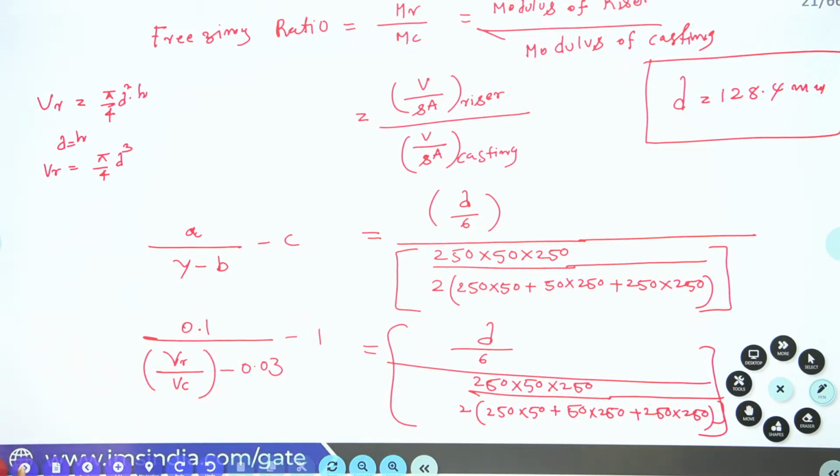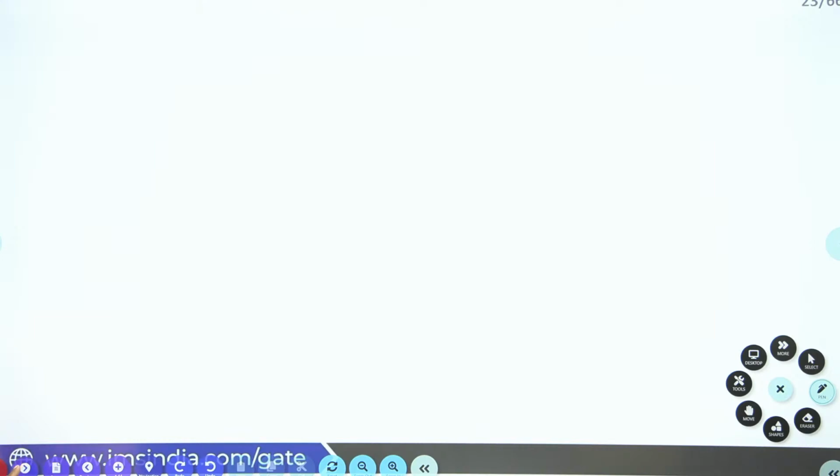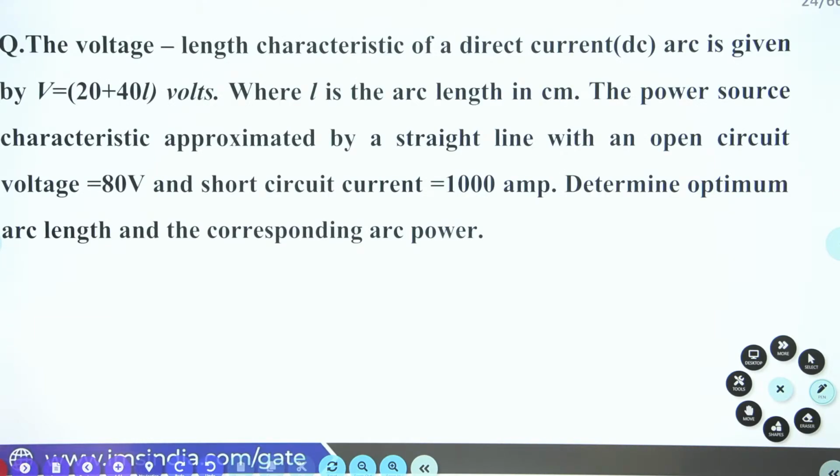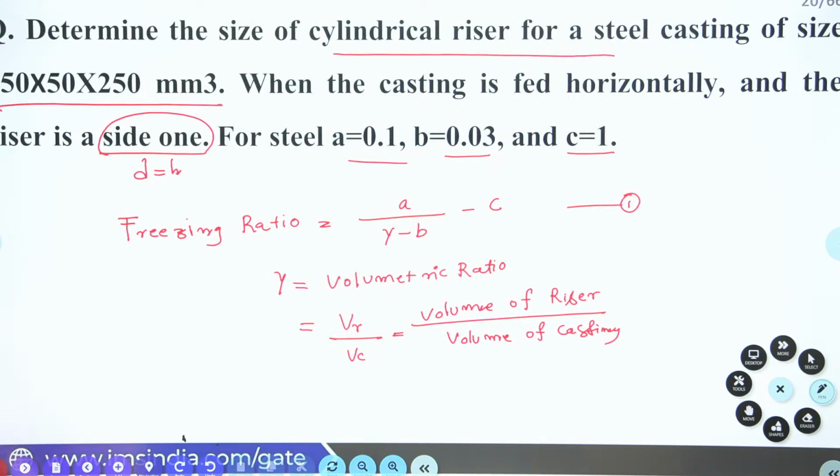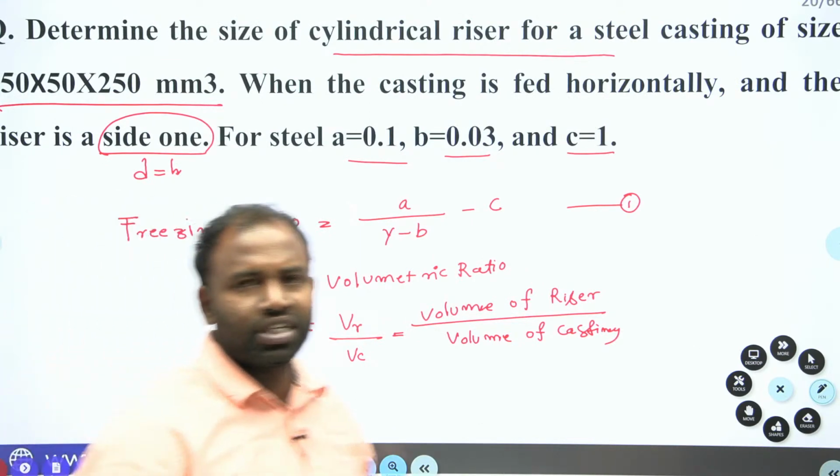Now let us go for the next question. Now we just shift our talk on to welding. Before we shift our talk on to welding, I would like to summarize the session, what we have discussed so far.